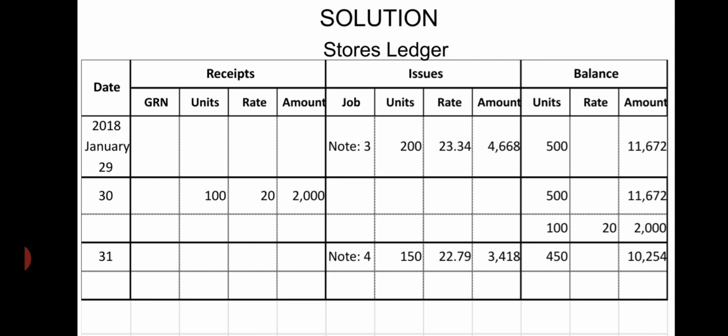The relative cost is 22.79, but we will leave it blank because we will write units and amount only. Whenever we receive new units we will average it. Now 450 units at 10,254. Its per unit cost will be 22.79, but that rate column will be kept blank because once we receive the new stock we will average it.